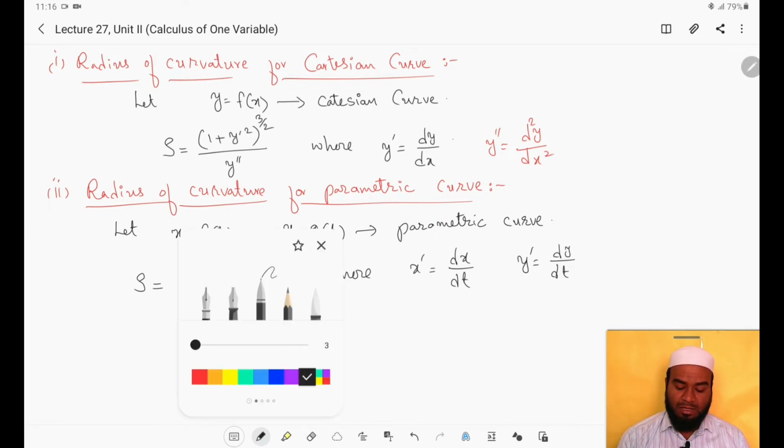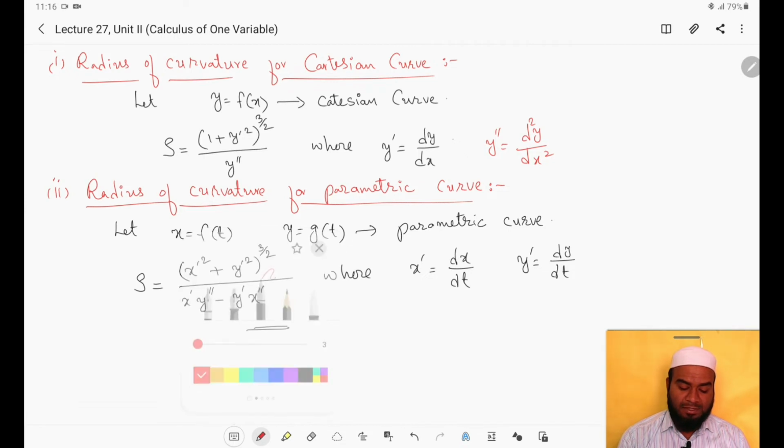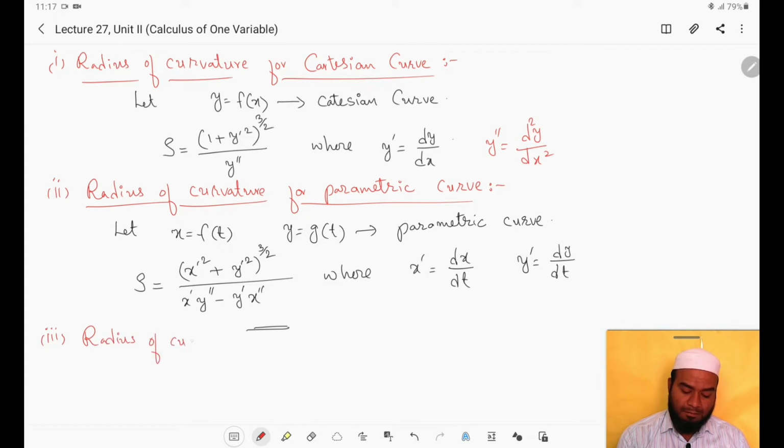Cartesian curve and parametric curve are completed. Now next, the third one is radius of curvature for polar curve.